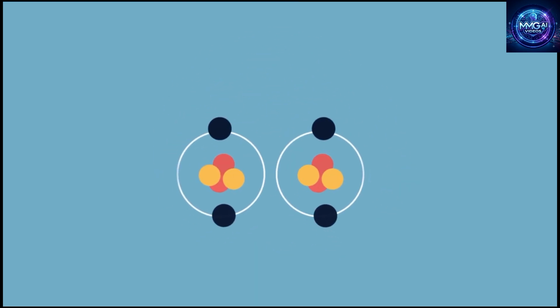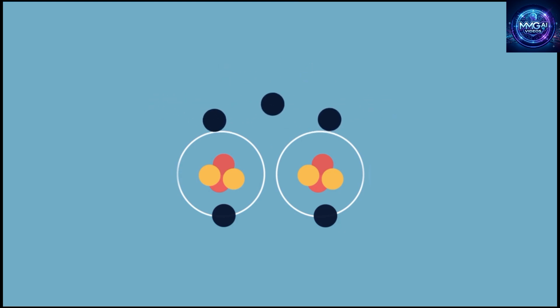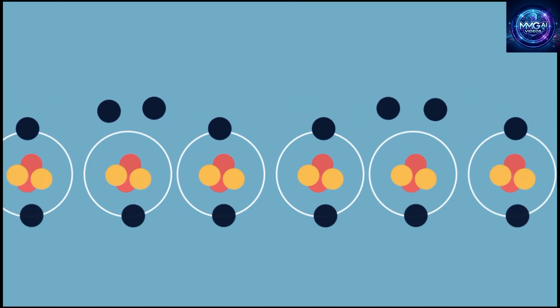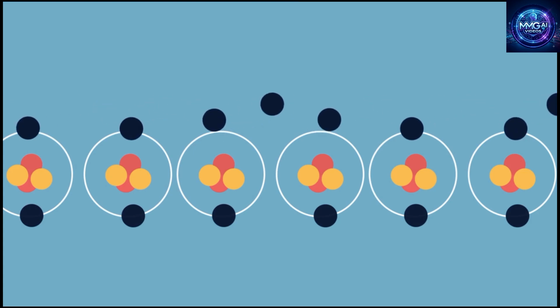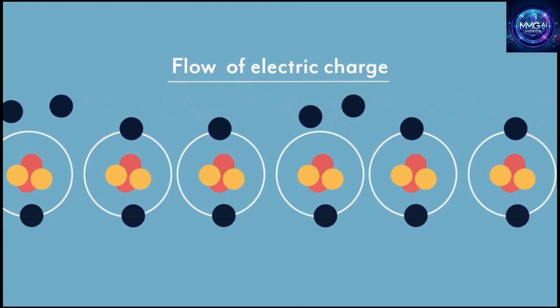Now look at this animation. When a negative charge from the left is close to the first atom, it repels the electron in the outermost orbit. Because of the repelling force, the electron may eject from the orbit and become a free electron. Now this free electron may get pulled to the orbit of a new atom. And then the electron of the new atom gets repelled by the charge of this new electron and ejects from the orbit to move to a new atom. And this process continues to form a continuous flow of electric charge.